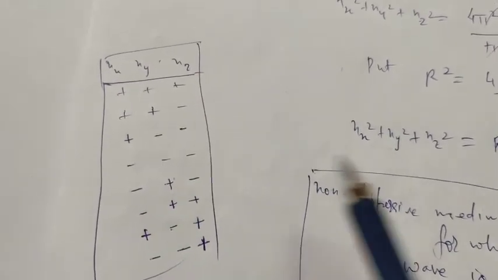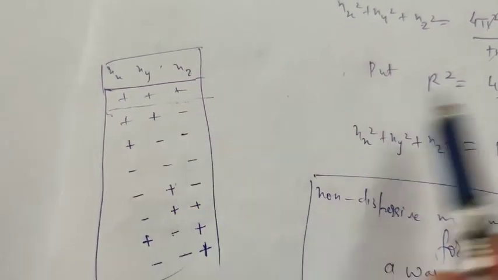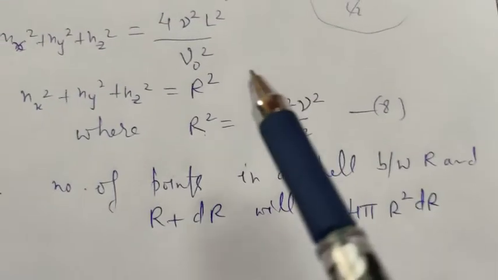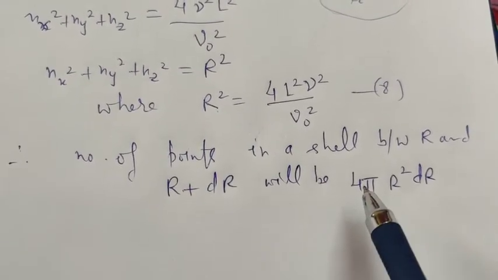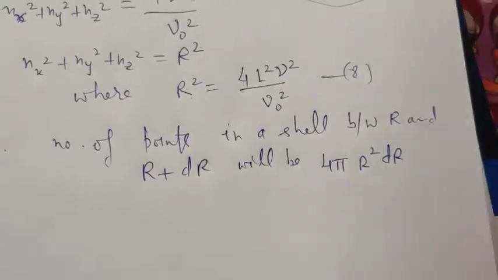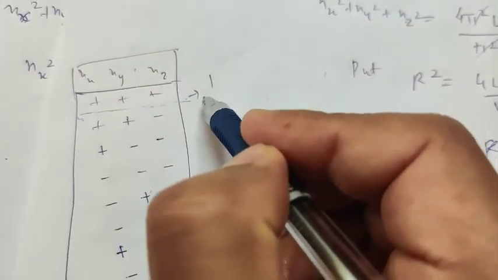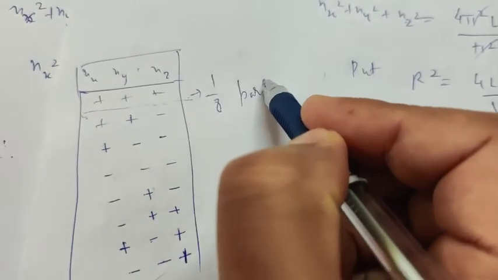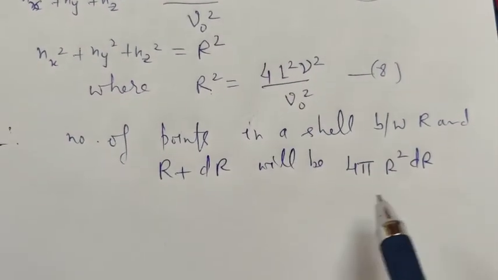So I need only the positive values. The contribution of positive values will be its 1/8 part, because there are 8 combinations, so this forms the octant.